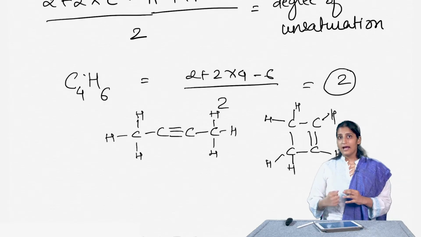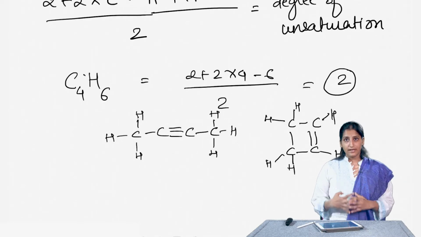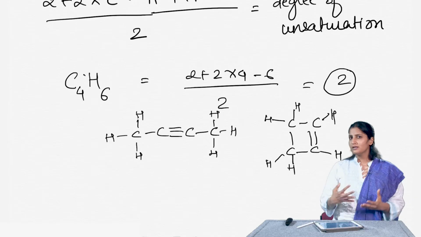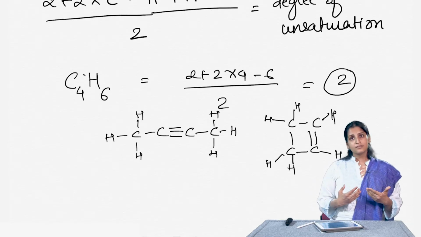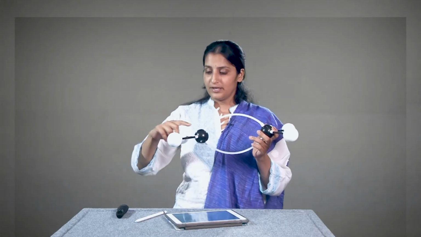Here I have a model of ethene with me, so let us look at the model and revise what we learnt in the first class. In ethene, each double bonded carbon has 3 sp2 orbitals that lie in the plane with angles of 120 degrees. For example, this carbon is going to have 3 sp2 hybridized orbitals, one going here, another coming towards me, and the third one is actually in between these two.